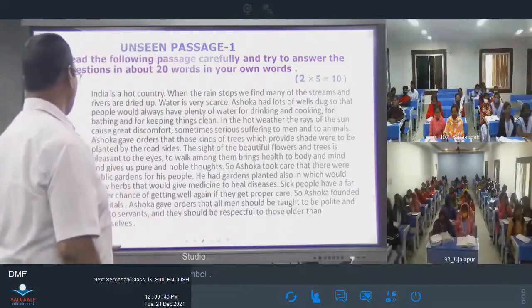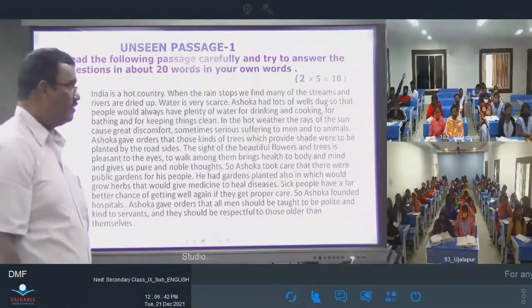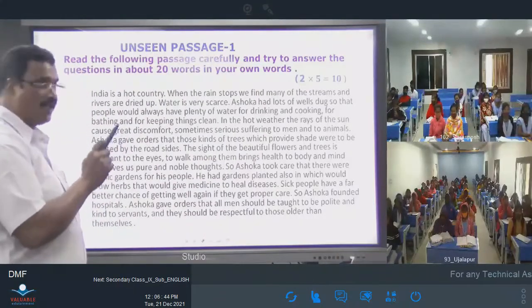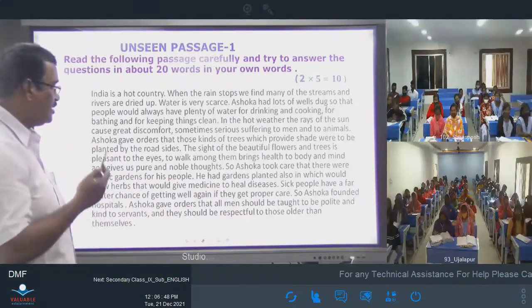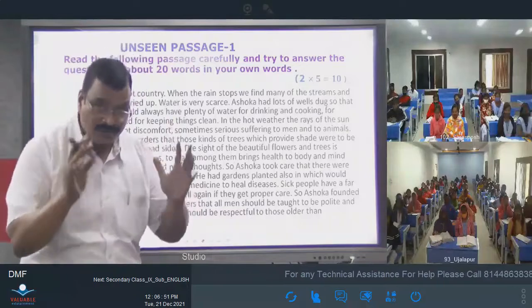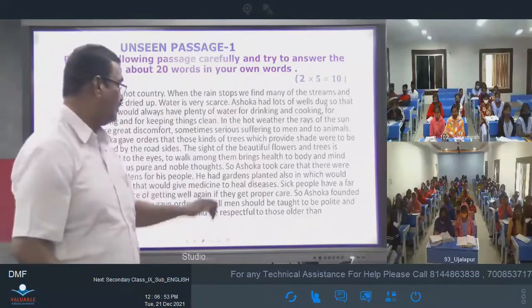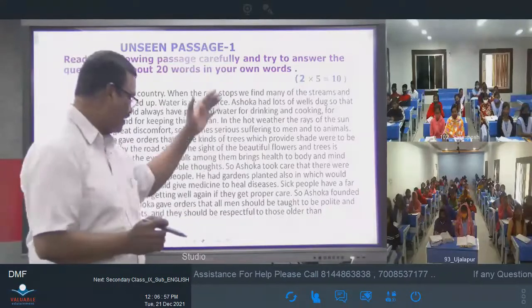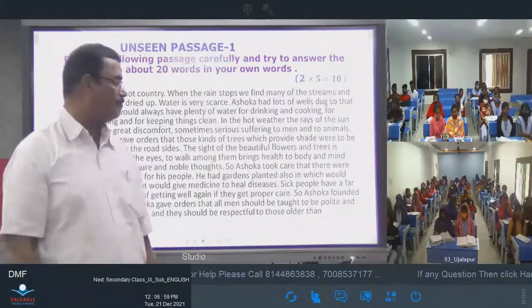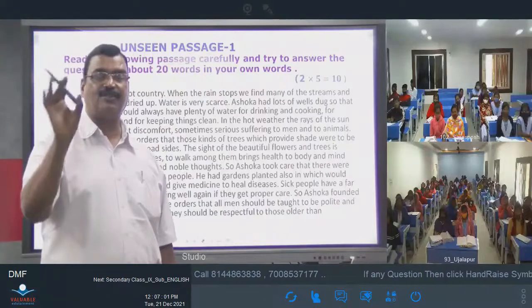So here is an example. Look at the instruction. Read the following passage carefully and try to answer the questions in about 20 words in your own words. That's important. 2 into 5 equals 10. That means there will be 5 questions followed by the passage. Each question carries 2 marks.